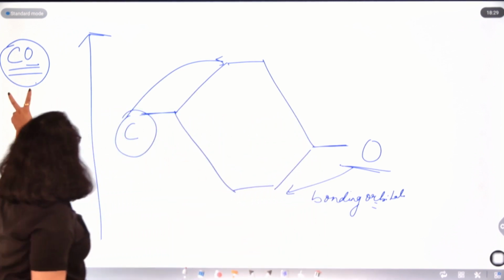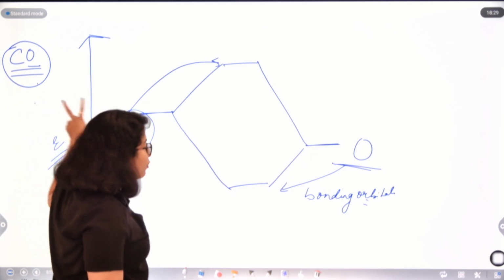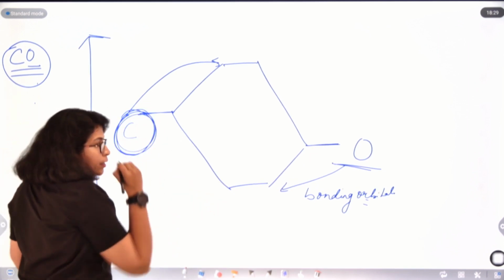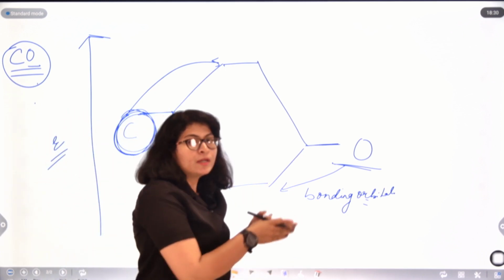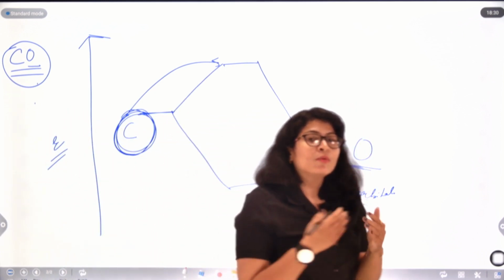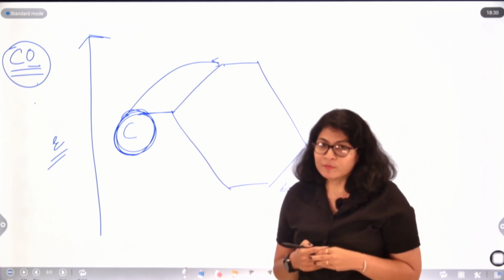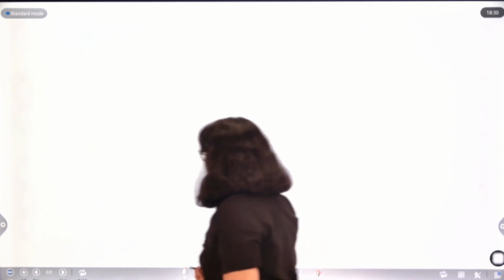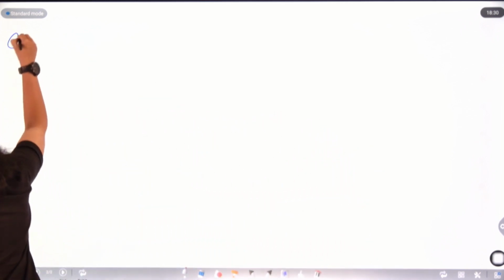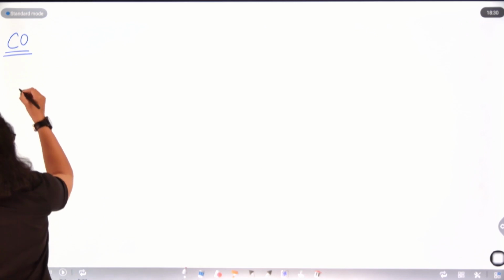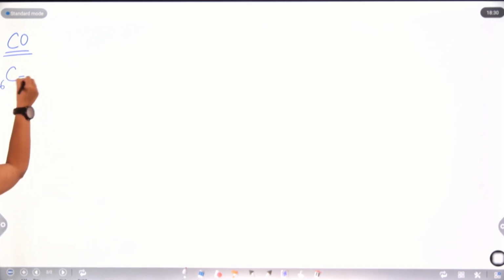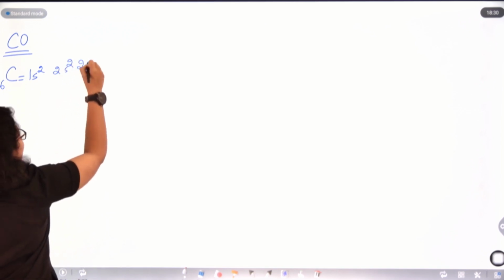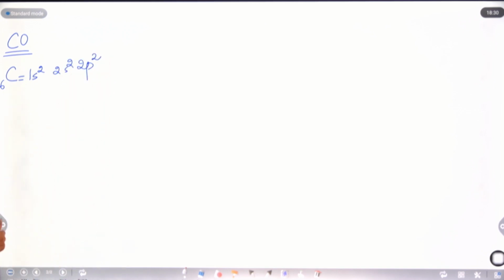If you have two atoms of different electronegativity, then how will we draw the molecular orbital diagram? The one that is less electronegative will be placed above the one that is more electronegative. Okay, now we will take up specific examples. For example, CO, carbon monoxide. If I look at carbon, its configuration will be 1s2, 2s2, 2p2. It is the ground state configuration.